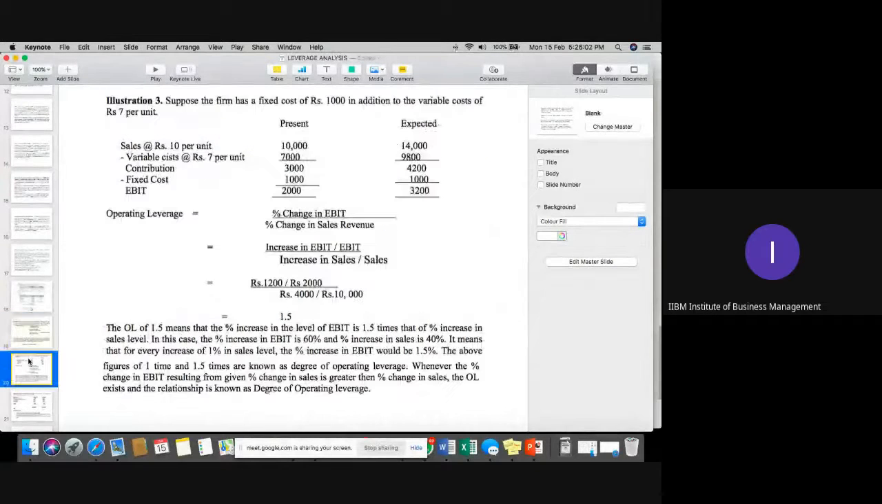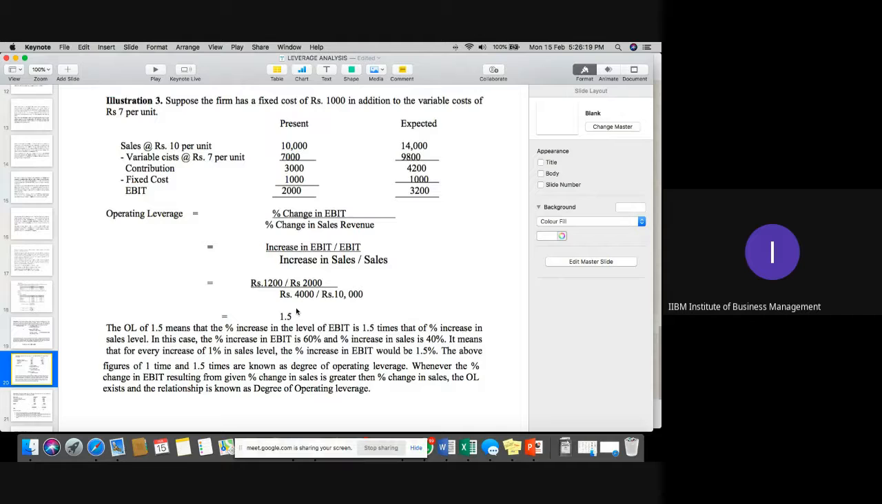Now we can discuss one more question of this degree of operating leverage. As you can see, the current values are given to you: sales, variable cost, contribution, fixed cost, and EBIT. You just simply need to apply the formula and you can calculate that.